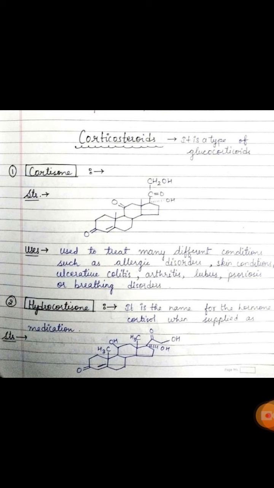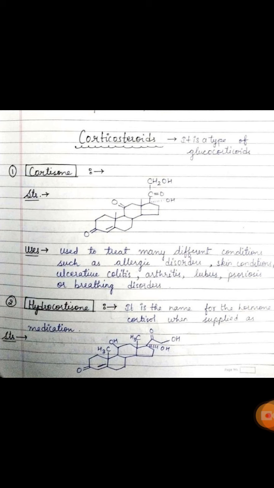Now come to the other actions of the glucocorticoid. Glucocorticoids reduce the capillary permeability. They reduce the fluid exudation and maintain the tone of the arterioles. They are essential for normal muscular activity. They are required for the normal functioning of the central nervous system.